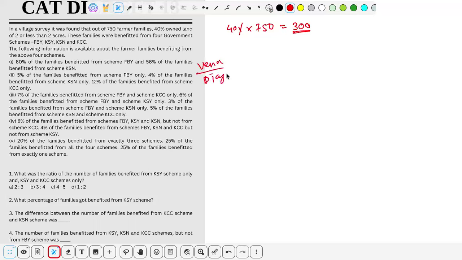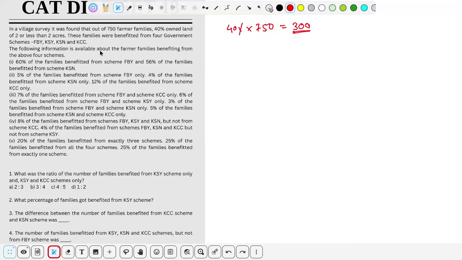So if you have no idea about Venn diagrams, I would highly recommend you to watch the session on Venn diagrams. I took the session and I have solved all kinds of sets related to Venn diagrams, let's say 2 Venn sets and 3 or 4. So I have solved all the sets, so you can watch those sessions to get the basic ideas. Apart from this, you can get what I'm teaching here in the solution of this question.